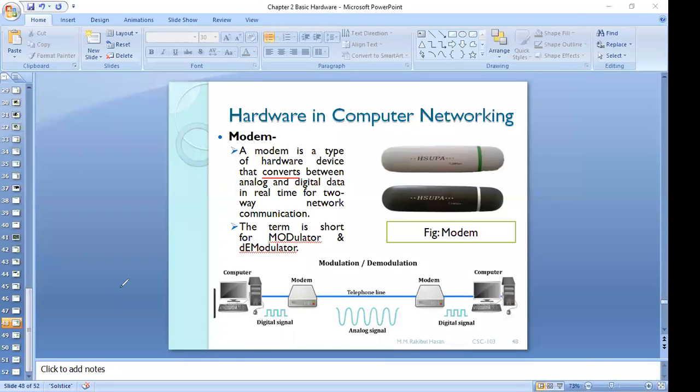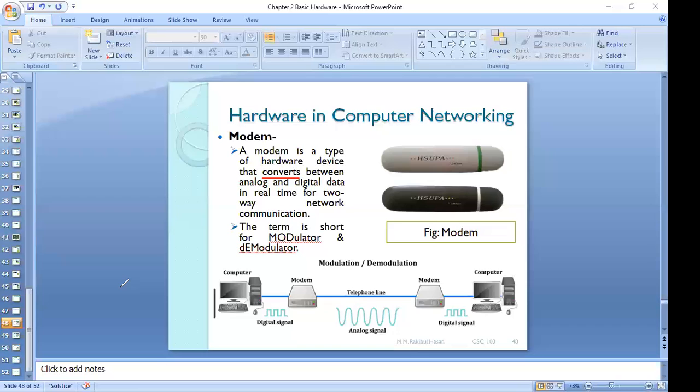Okay, so again, I'm repeating. We basically discuss two signals, but our computer works with only one. The two signals are analog signal and digital signal, and the computer works with digital signal. We know that 0 and 1 is nothing but digital signal.